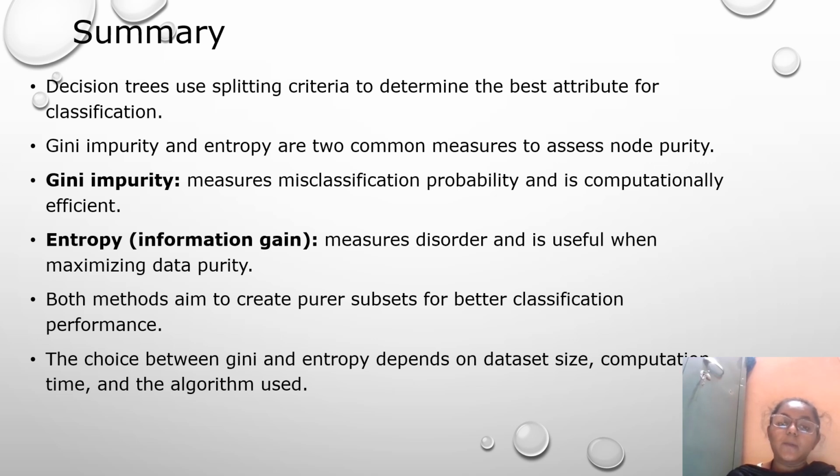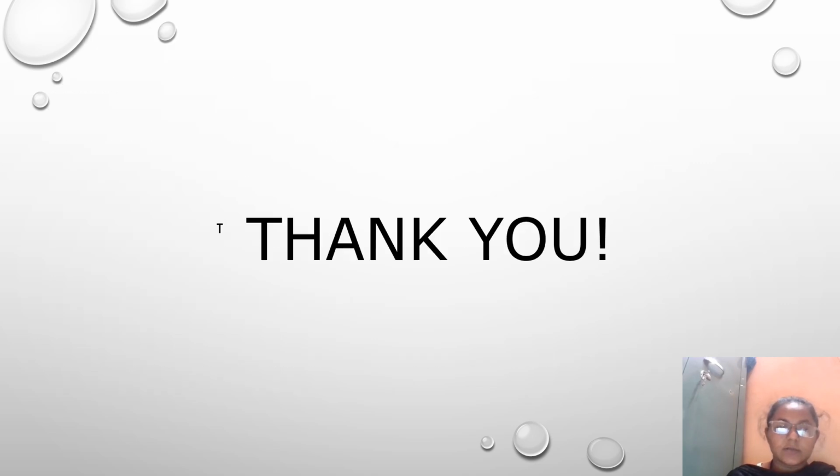Gini impurity measures misclassification probability and is computationally efficient. Entropy measures disorder and is useful when maximizing data purity. Both methods aim to create purer subsets for better classification performance. The choice between Gini and entropy depends on data size, computational time, and the algorithm used.